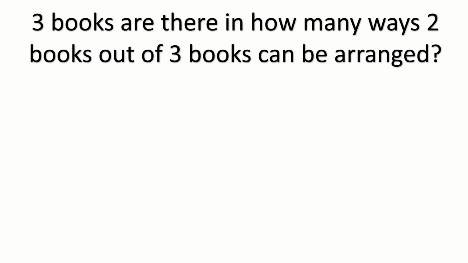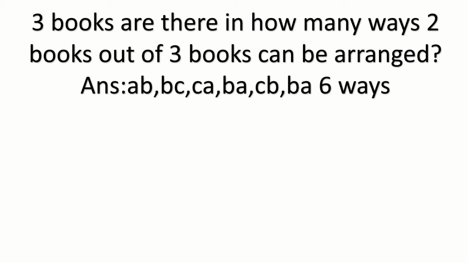You can choose one book in the first position and change the second position. Suppose you choose A as the first position: AB, AC. Suppose B as the first position: BC, BA. Suppose C as the first position: CA, CB. So 6 ways are there.